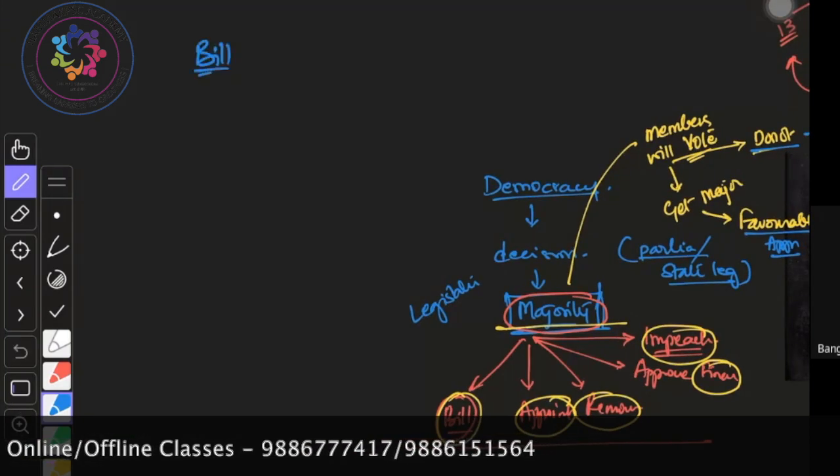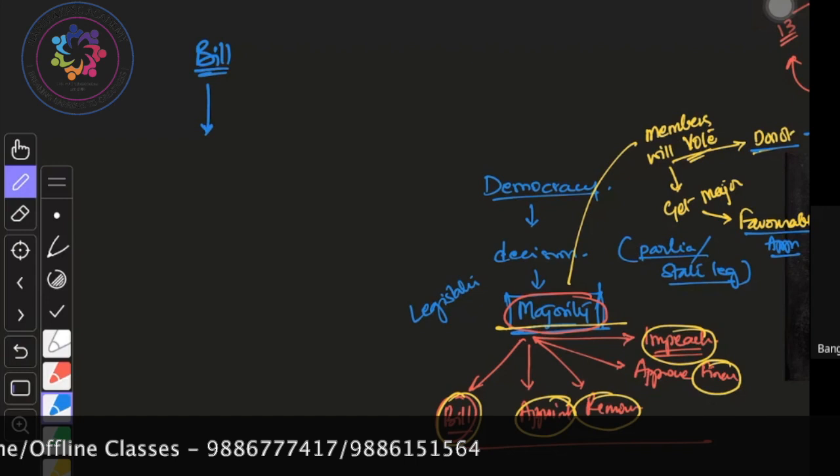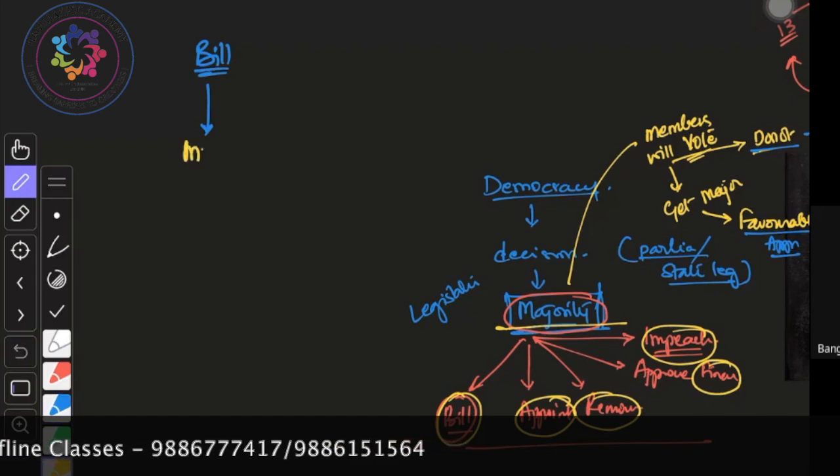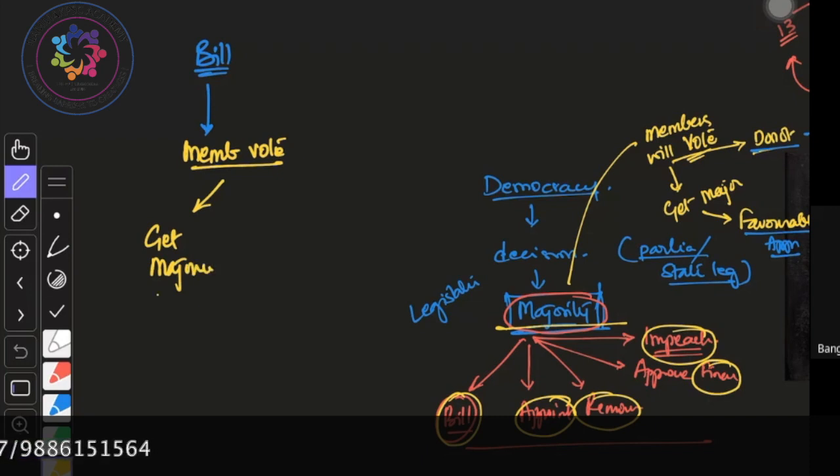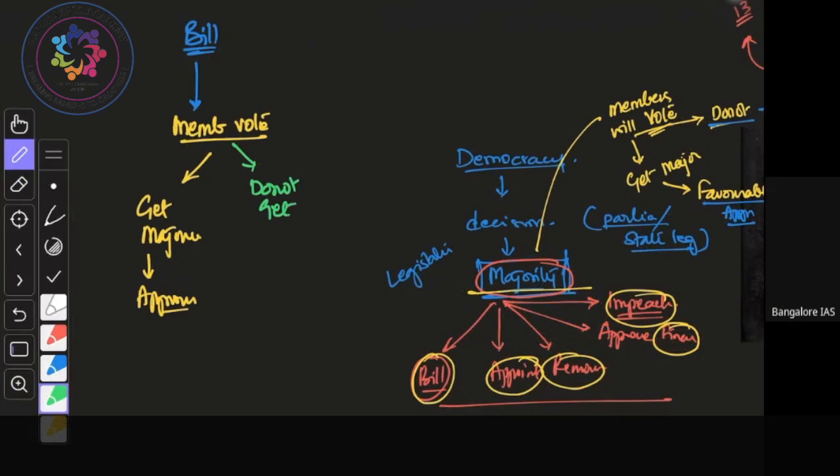If a bill is introduced, when the members vote, if they get majority, then the bill is approved. If they do not get majority, then it is disapproved.